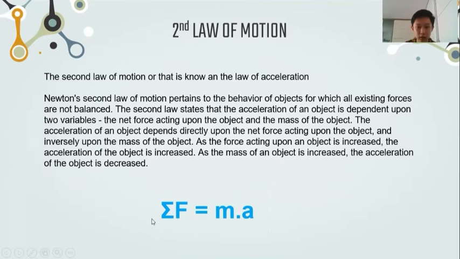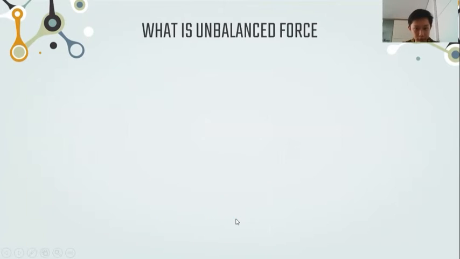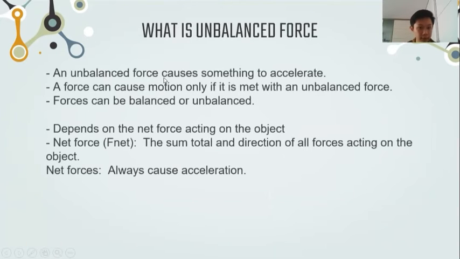This is the formula of the second law of motion: sigma F equals m times a. So, what is an unbalanced force? An unbalanced force causes something to accelerate.